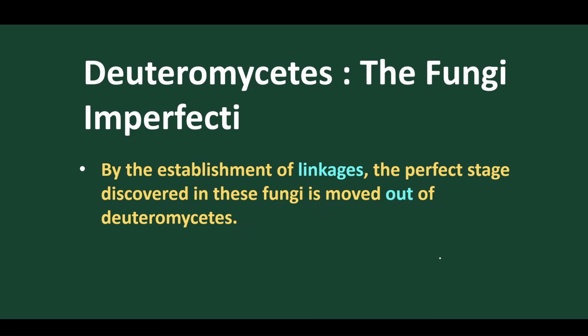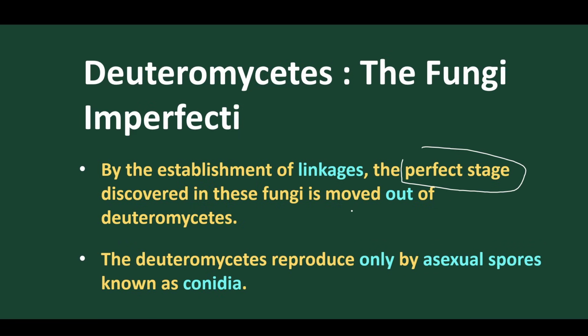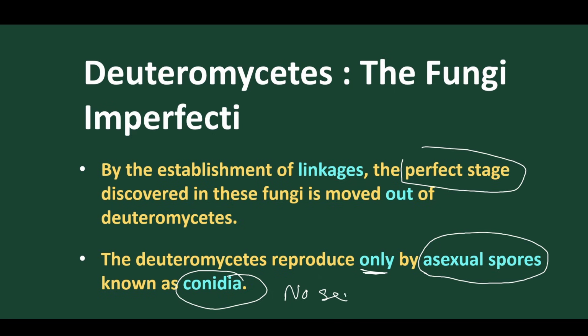The Deuteromycetes have a linkage between the perfect stage and an imperfect stage. They produce only asexual spores, called conidia. They don't have any sexual reproduction, so it is called imperfect fungi.